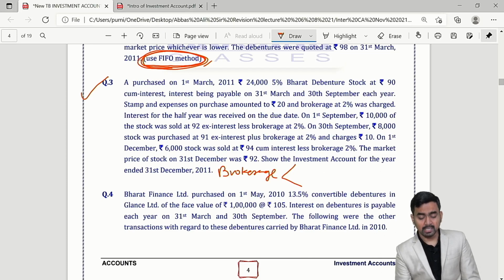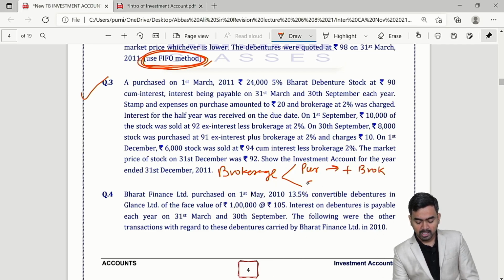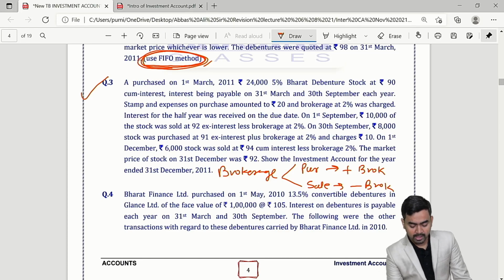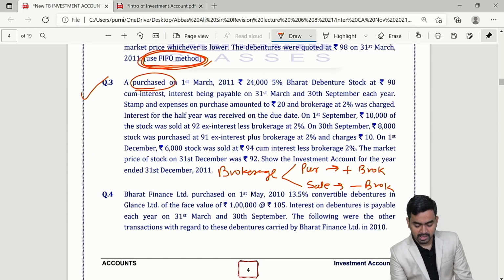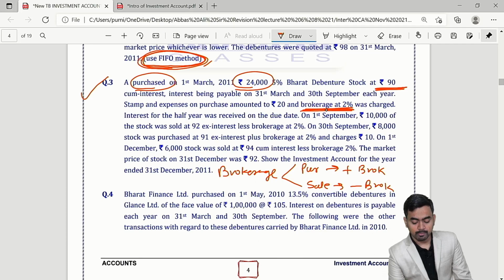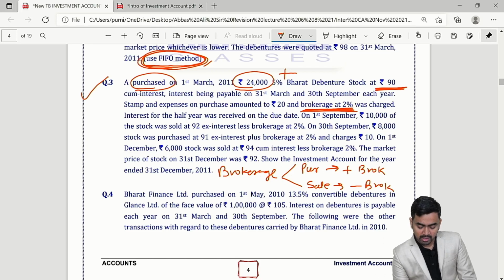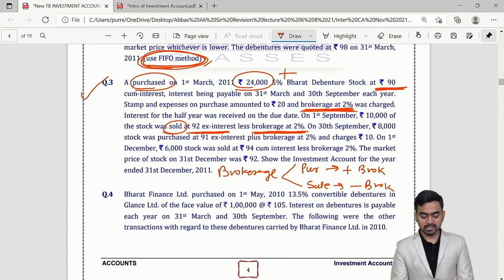Brokerage point. Simple. If you purchase, then simply add brokerage, and if you are selling in the market, then subtract brokerage. That's it. See over here, you are purchasing 24,000 face value at 90 and you have to pay 2% brokerage. So add brokerage in this cost. Then further, you are selling at 92 ex interest, subtract the brokerage. Clear? So here brokerage point is important.